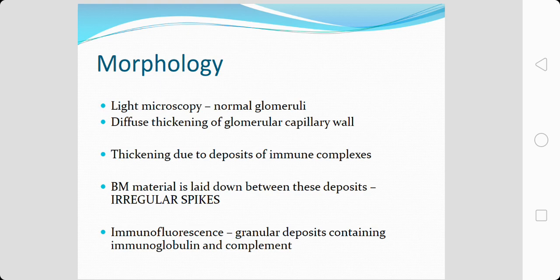These spikes are best seen by silver stains which color the basement membrane but don't stain the deposits, giving a characteristic irregular spike-like appearance. On immunofluorescence, there is demonstration of granular deposits containing immunoglobulin and complement.